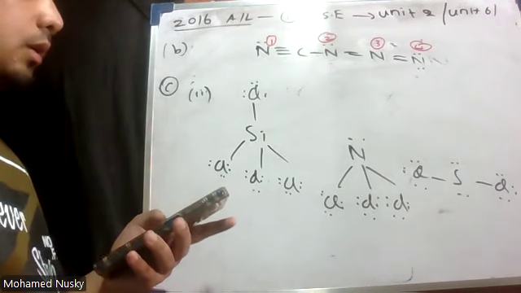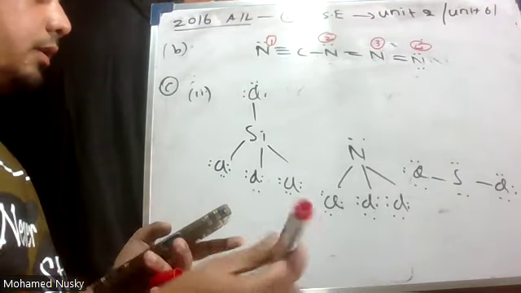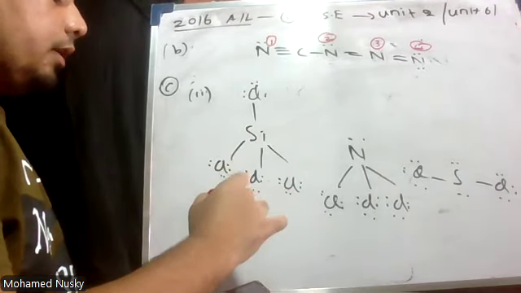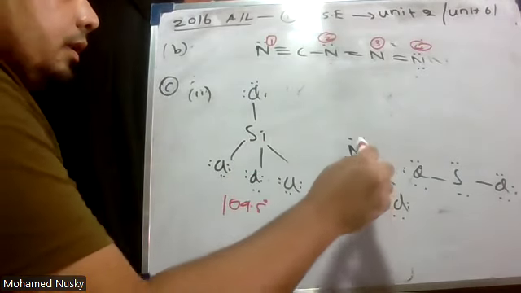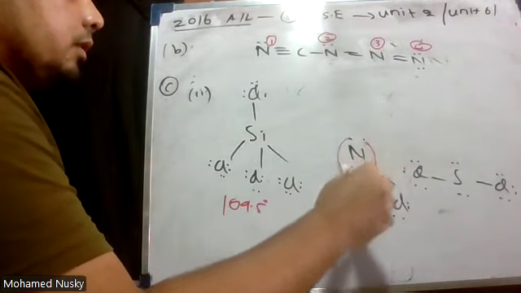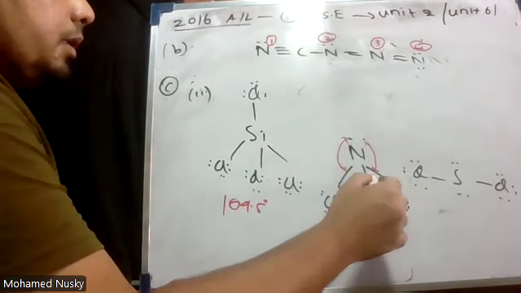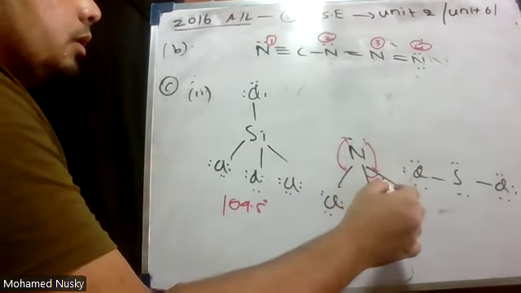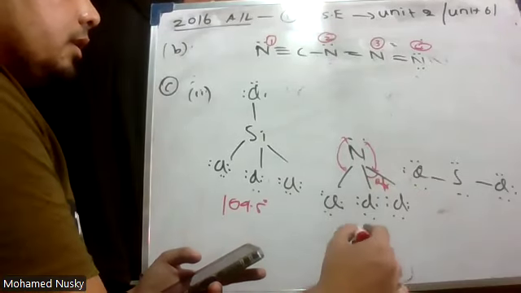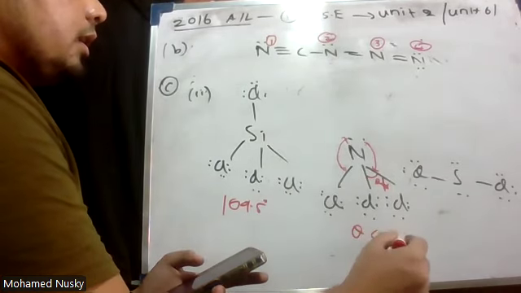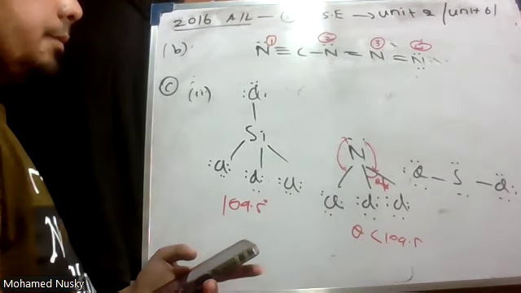Yes. Now, what is the bond angle here? Here, the bond angle is 109.5 degrees. Here you can see, due to lone pair bond pair repulsion, what will happen to this bond angle? The angle will reduce. Theta should be less than 109.5 degrees.